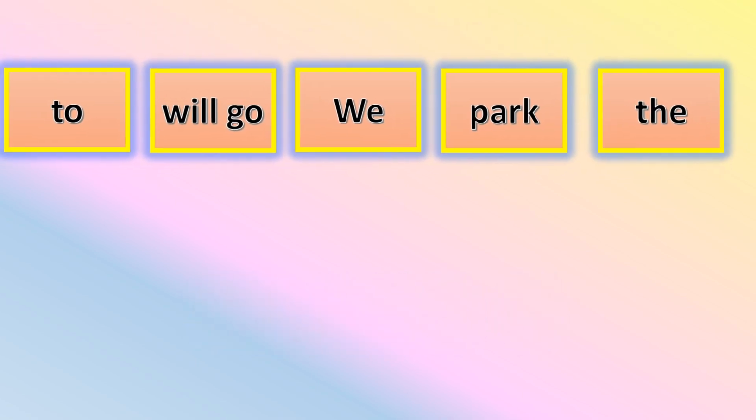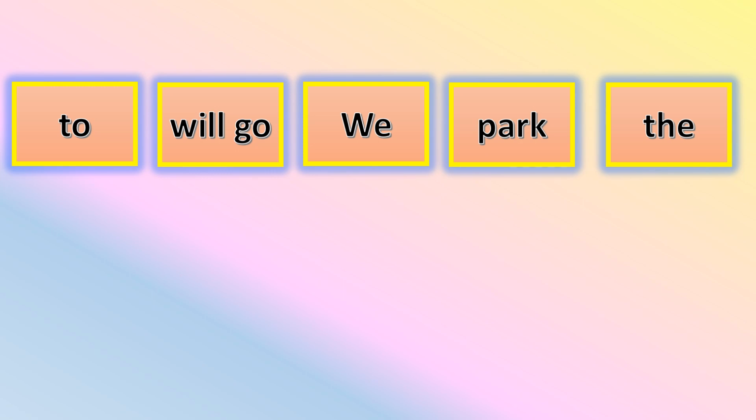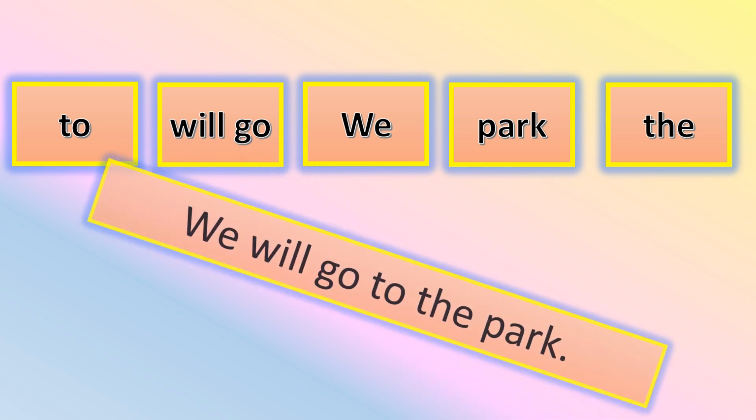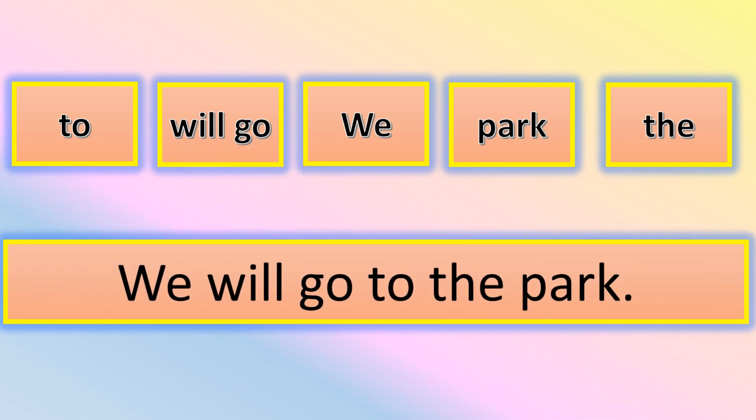Myra, can you please read this sentence for me? Yes, ma'am, sure. To will go, we park the. Ma'am, but this is not making any sense. Yes, dear, because all the words are jumbled and hence this sentence has no meaning. Now look at this sentence. Can you read it, please? Yes, ma'am. We will go to the park. Now, does it make sense? Yes, ma'am. So, sentences are words put in proper sequence to have some meaning.